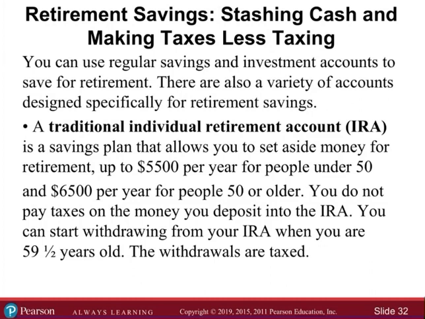A traditional individual retirement account, IRA, is a savings plan that allows you to set aside money for retirement, up to $5,500 per year for people under 50 and $6,500 per year for people 50 or older. You do not pay taxes on the money you deposit into the IRA. You can start withdrawing from your IRA when you are 59 and a half years old. The withdrawals are taxed.